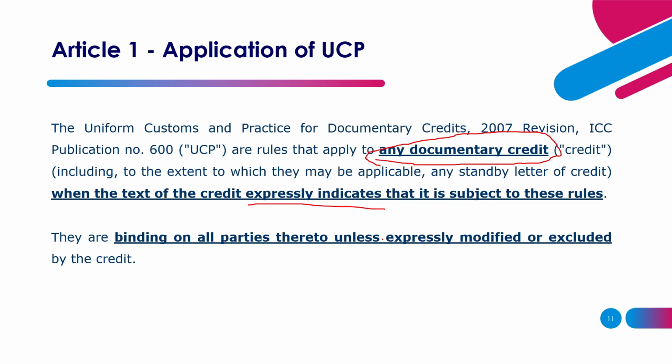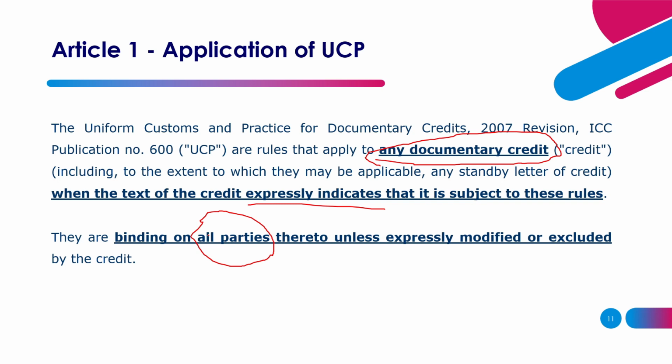In addition to that, the rules in UCP 600 are binding on all parties thereto, unless again expressly modified or excluded by the credit. Now here it's a bit different. The parties who are bound by the letter of credit are all under the regulation of this UCP 600, unless you expressly state and modify it, saying no, these people are not governed under UCP 600. So there you can see two different applications.